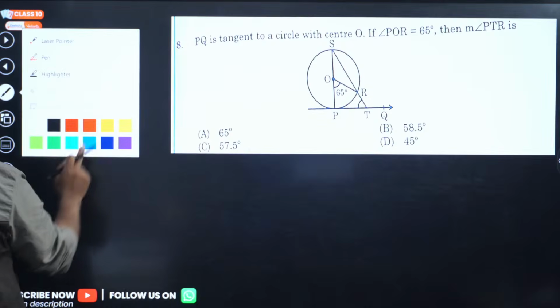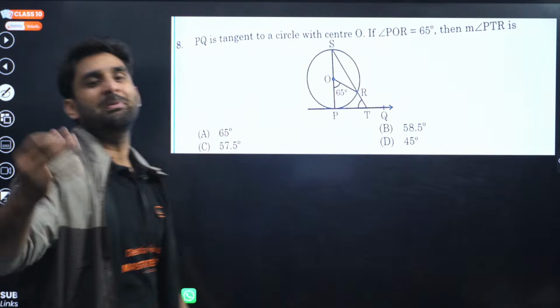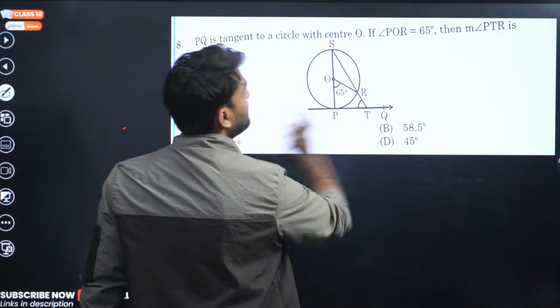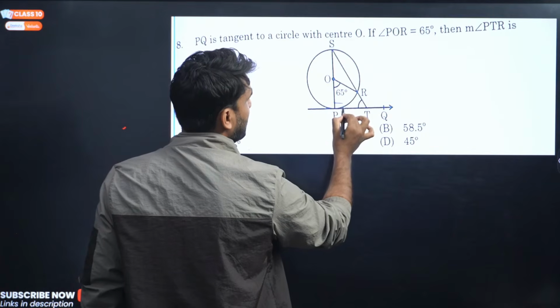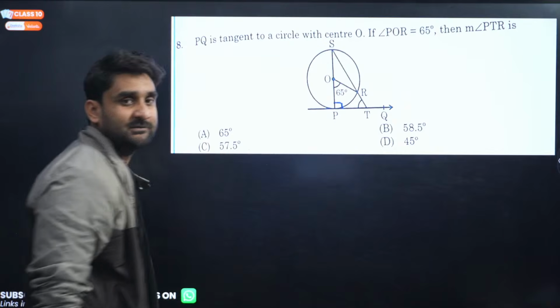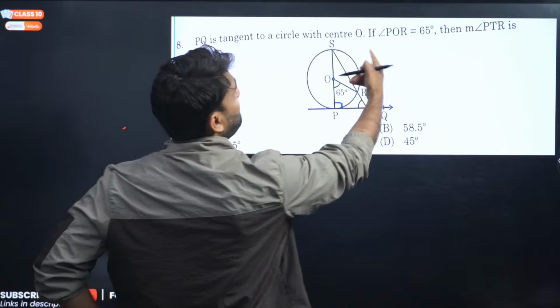Wow, I can solve this question just in a second. Come on, look at the solution. Look, PQ is a tangent. My dear champion, if PQ is a tangent, this angle will be 90 degrees. This is confirmed by the theorem. Because O is the center, OP will be the radius. So this is 90 degrees confirmed.